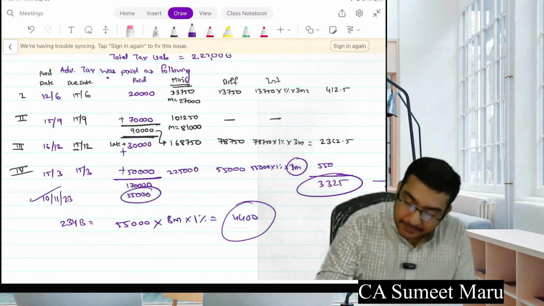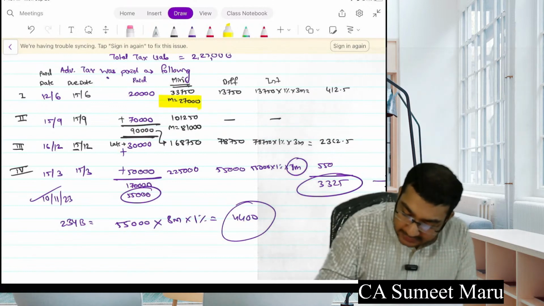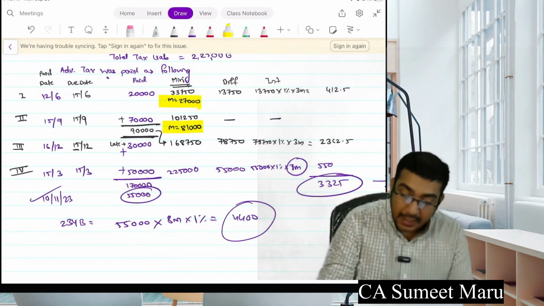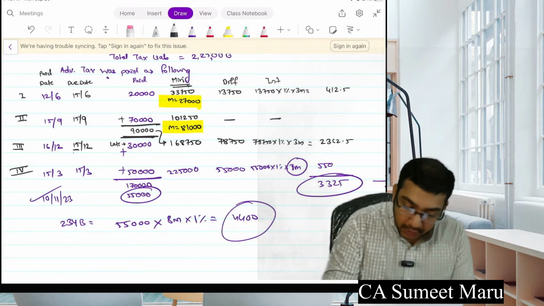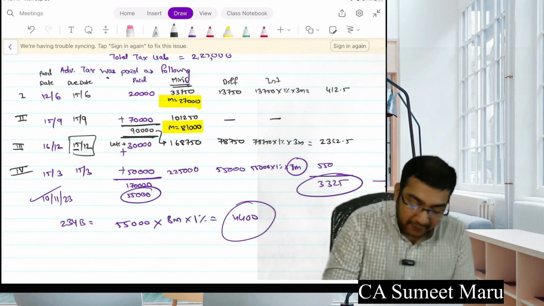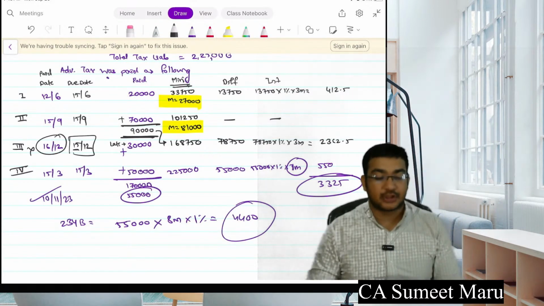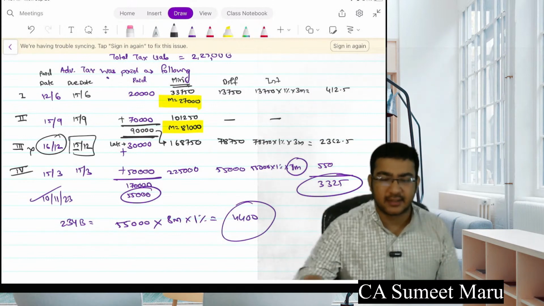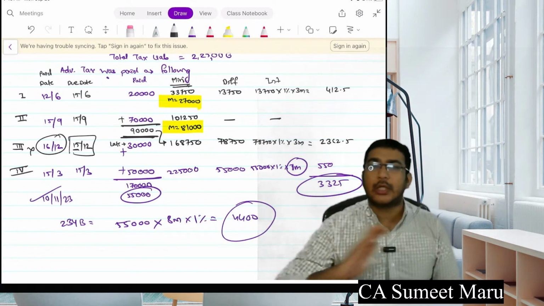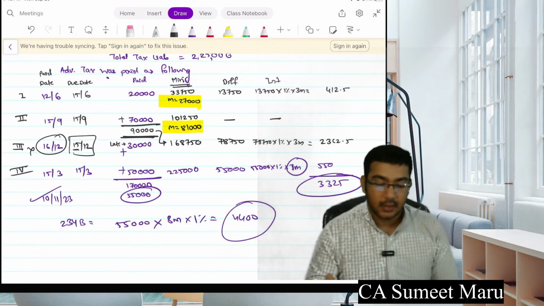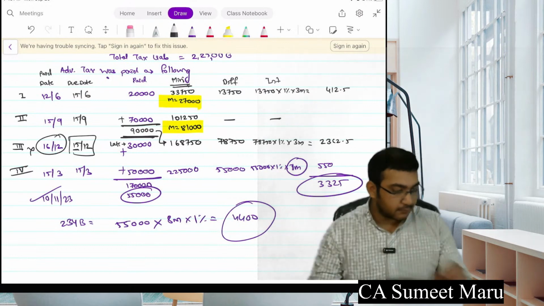So understand, this minimum limit is only for this and this installment, and you have to pay the installment before the due date. If you pay it after that, it will not be considered for that installment, but for the next installment it will be considered. So before that date we see the total payment you have done till now, and then we do the calculation.